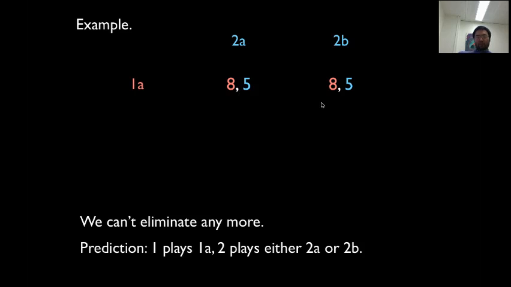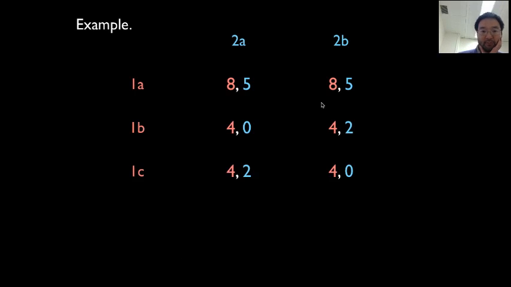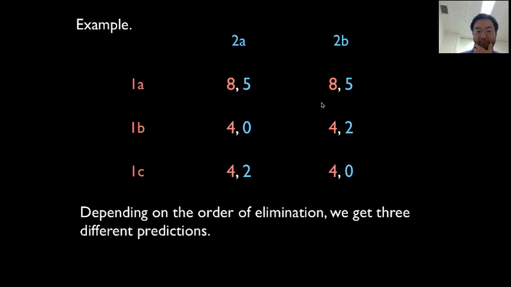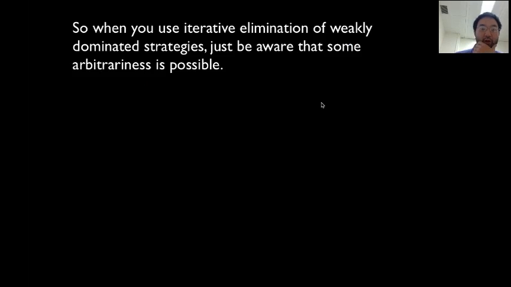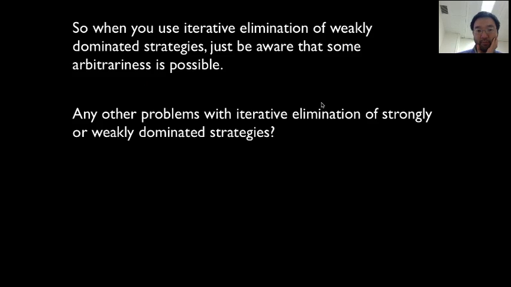So this example shows us that since we did allow weak domination, it's possible for the order to matter in an arbitrary way. When you do the homework, you'll see that too. Sometimes you'll have examples where, depending on the order of elimination, you'll get a different result. So it's just good to be aware of that. Depending on the order of elimination, we get 3 different predictions. So when you use iterative elimination of weakly dominated strategies, just be aware that some arbitrariness is possible. Any other problems with iterative elimination of strongly or weakly dominated strategies? Are there any other problems?